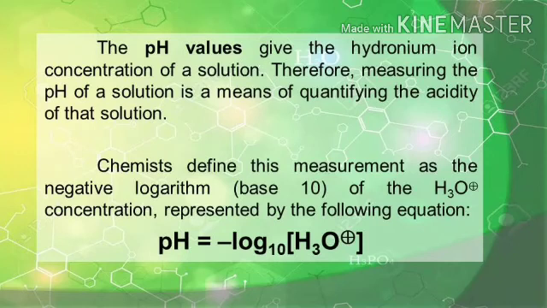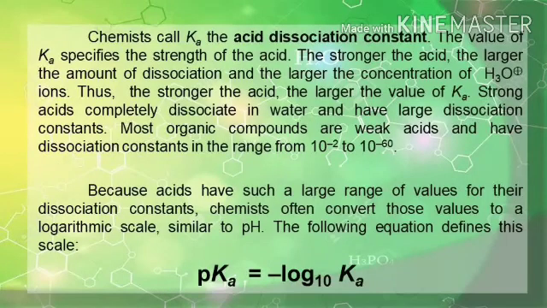Chemists define this measurement as the negative logarithm, base 10, of the aqueous cation concentration, represented by the following equation. pH is equal to negative log 10 multiplied by aqueous cation.